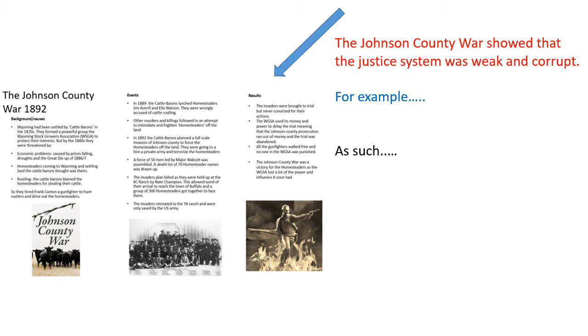So you need to spend maybe 5 to 10 minutes creating this final paragraph, and then you'll have a full explanation about how the Johnson County War illustrates all the problems of law and order in the Wild West in the 1870s and the 1880s. That's the problem of weak justice systems, the problem of vigilante justice, and the conflict over resources.